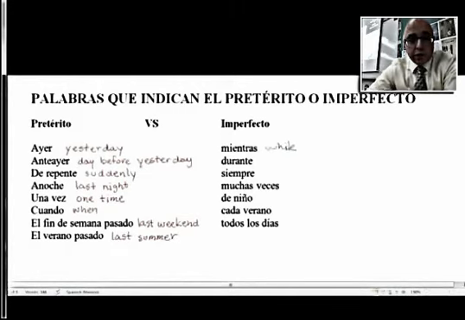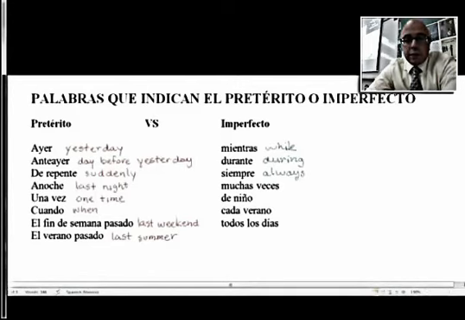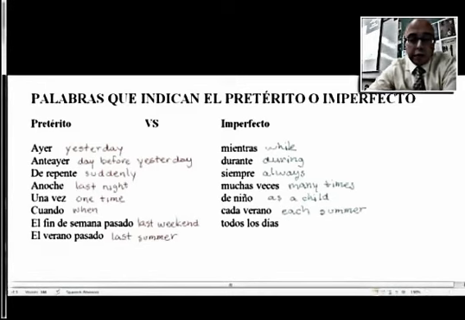Now, moving on to the words that trigger the imperfect. Mientras is while. Durante is during. Siempre is always. Muchas veces, many times. De niño, as a child. Cada verano is each summer. And I'm going to underline cada and each to let you know that cada means each. We'll be able to use these and be on the lookout for cada in each of our sentences.